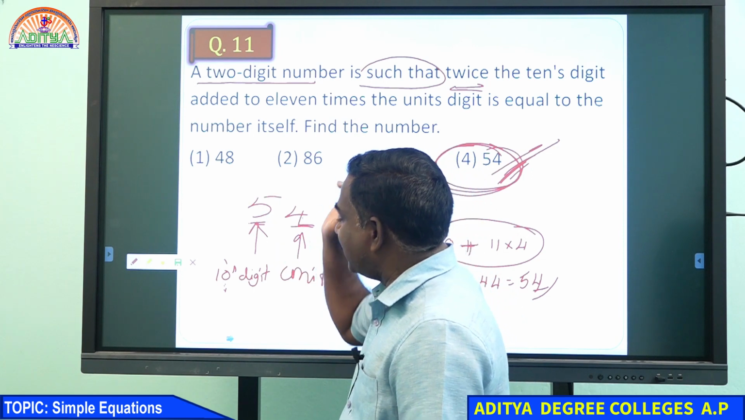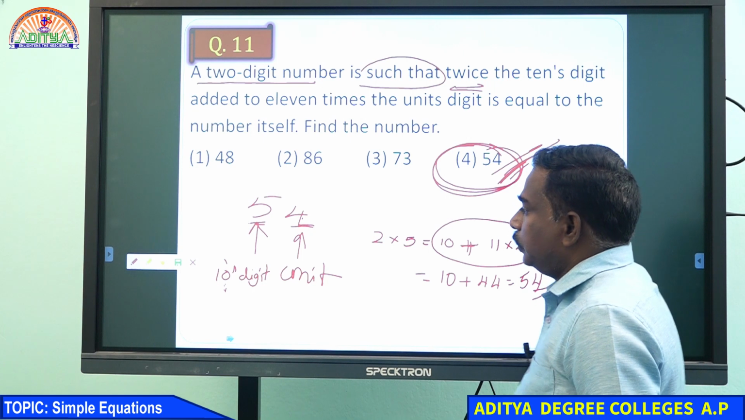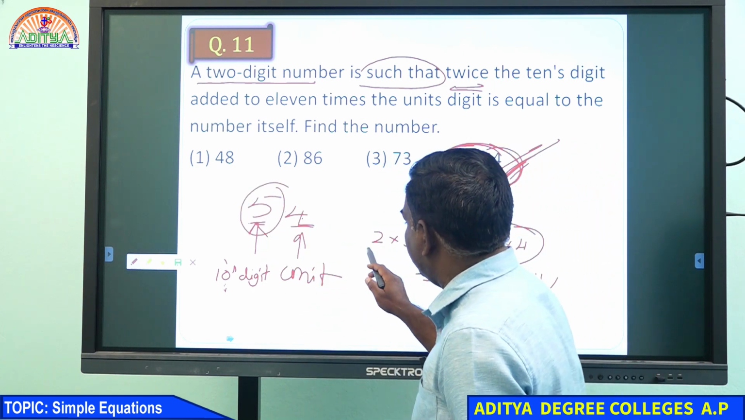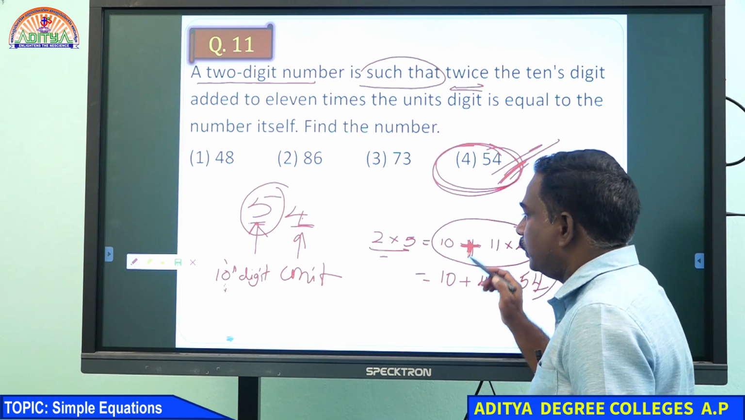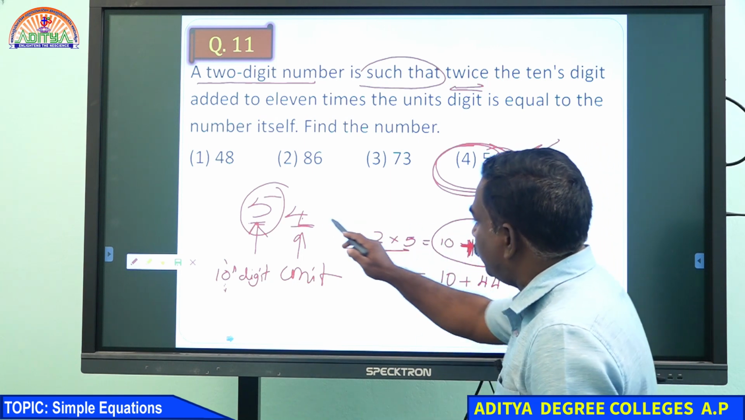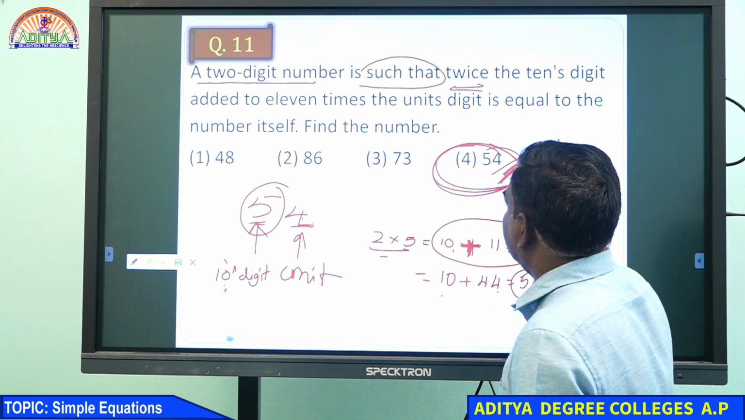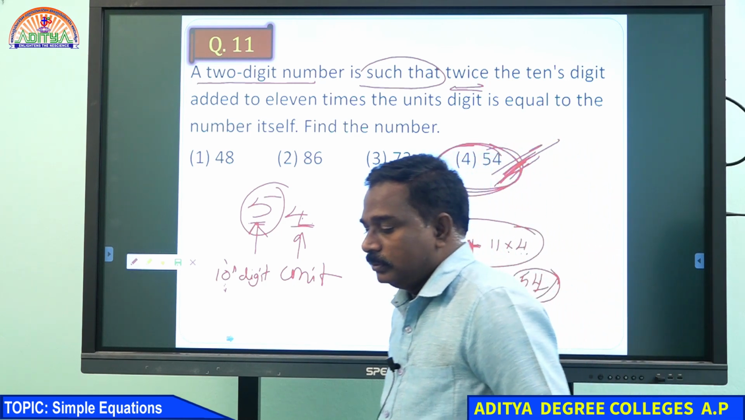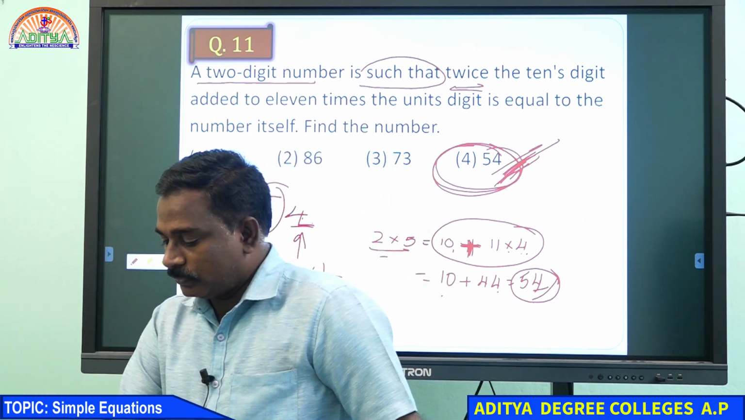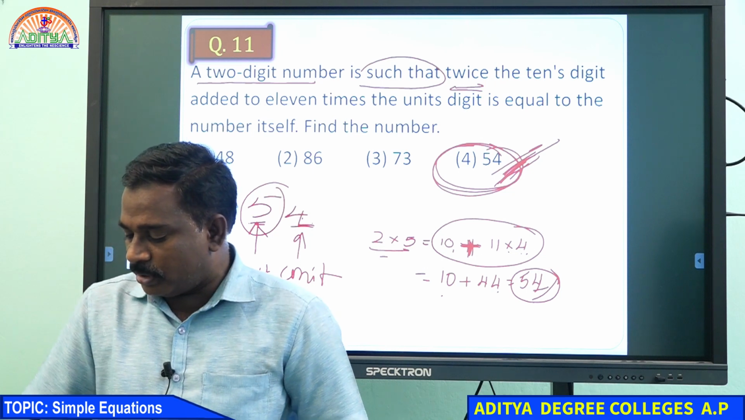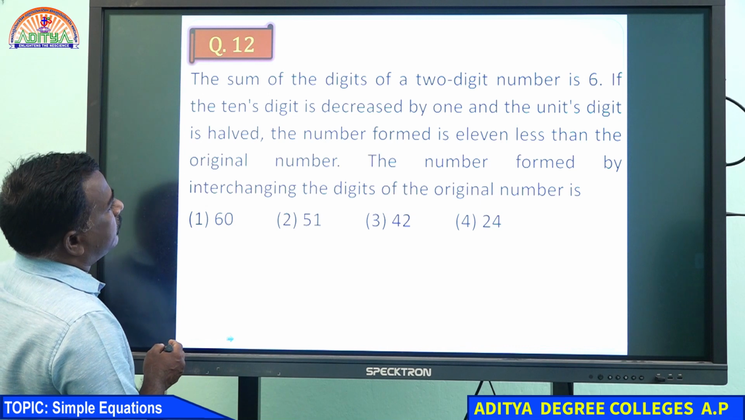Unit digit and tens digit: twice the tens digit, 2 into 4, is added to 11 times the unit digit. So 10 plus 44, that is 54, the fourth option. You can go for the next question. All of you wrote 54. One more example, just write it.